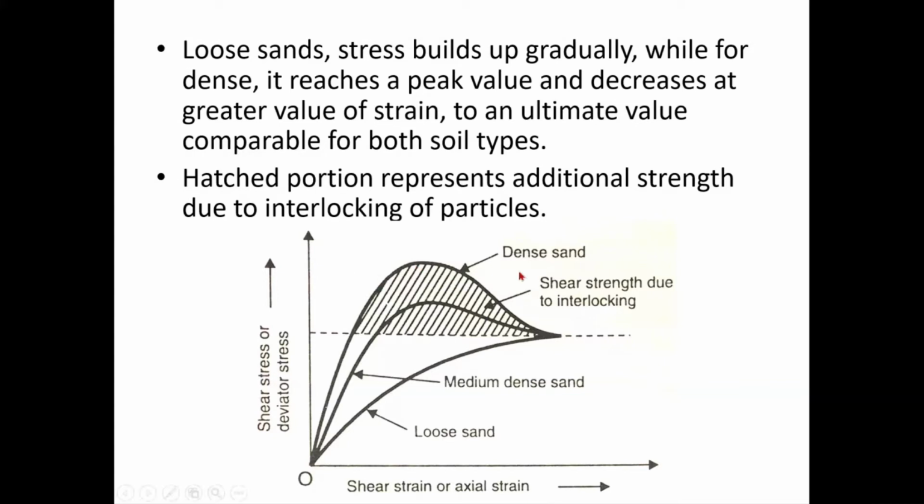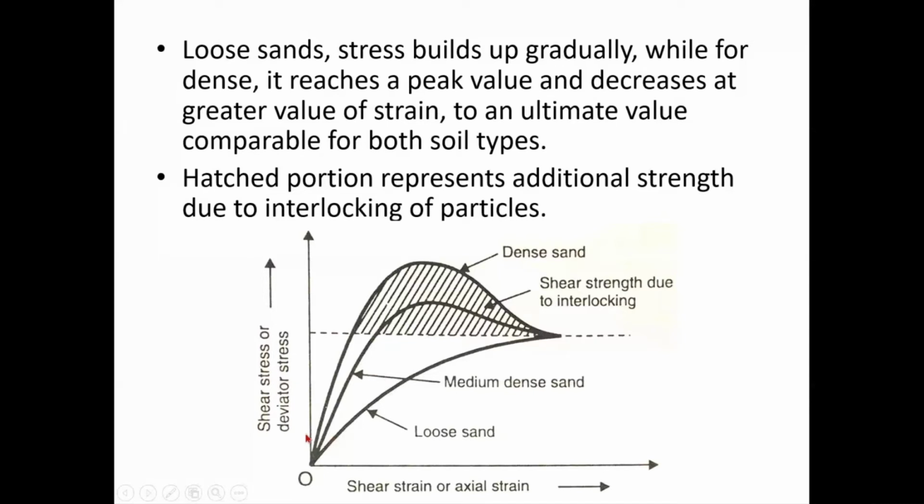So dense sand and medium dense sand, the particles are already interlocked. That is not the case with loose sand. In loose sand, the strength only comes from friction between the particles, right? So that friction is also developed only when the particles come into more and more contact. So that happens in loose sands. Slowly the particles will come into contact when you apply the stresses, and it will come to this critical state. But in the case of dense sands, there is some interlocking as well.